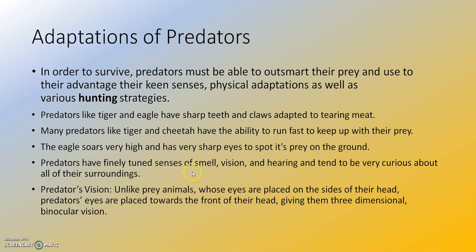Predators have finely tuned senses of smell, vision, and hearing and tend to be very curious about all of their surroundings. Predators' vision, unlike prey animals whose eyes are placed on the side of their head, predators' eyes are placed towards the front of their head, giving them three-dimensional binocular vision. So you see, nature has given adaptations not only to prey but also to predators, because predators need to eat food and so they need to be smarter than the prey.